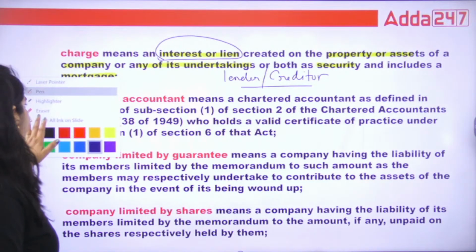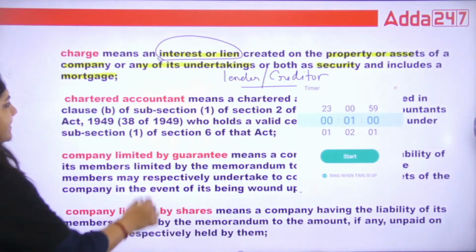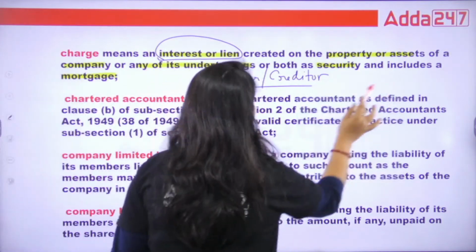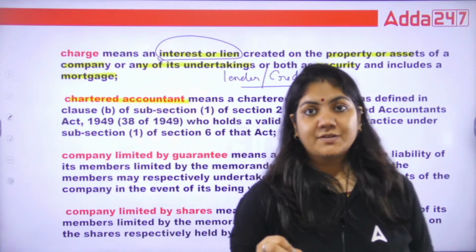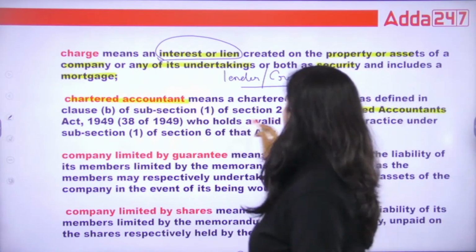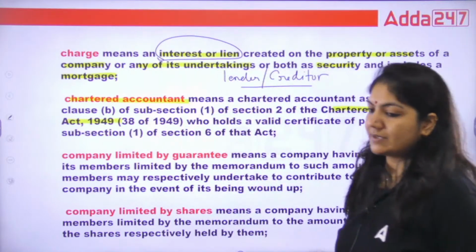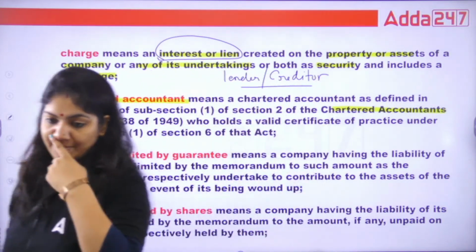What is chartered accountant? Chartered accountant, as you know, is basically a particular post. The exact definition is given under the Chartered Accountants Act, 1949. Okay, now the types of companies.